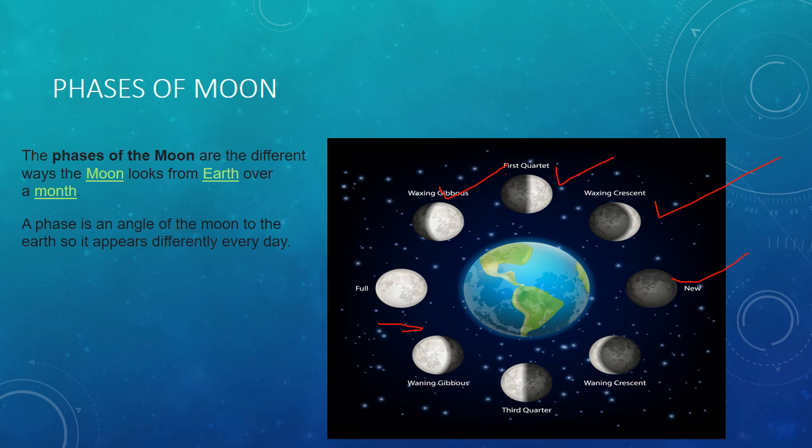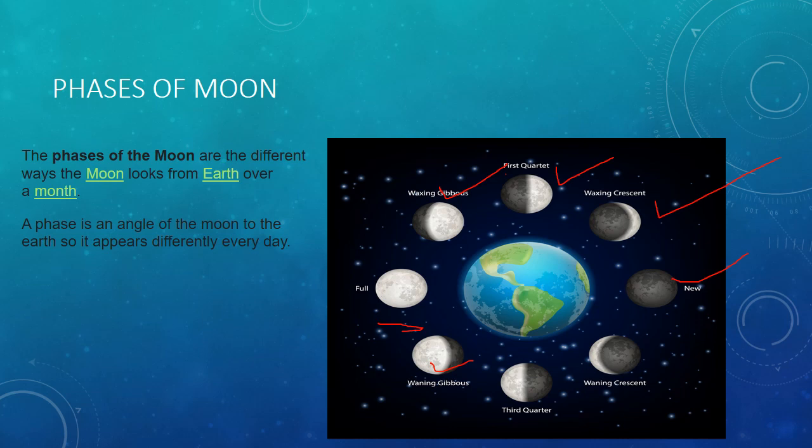Next is the waning gibbous. Now here we can see the journey from the full moon to the new moon, and this phase is called waning of the moon. Now after full moon, waning gibbous. Waning gibbous moon occurs when more than half of the lit portion of the moon can be seen and the shape decreases in size from one day to the next. This is waning gibbous. After that, the moon travels to the third quarter or the last quarter phase.